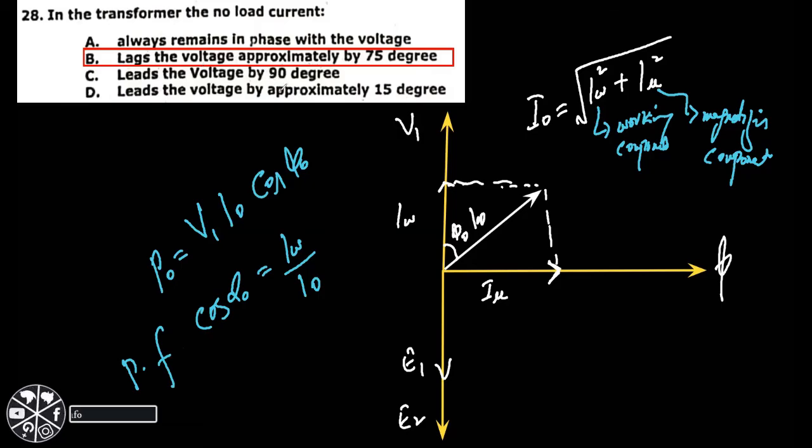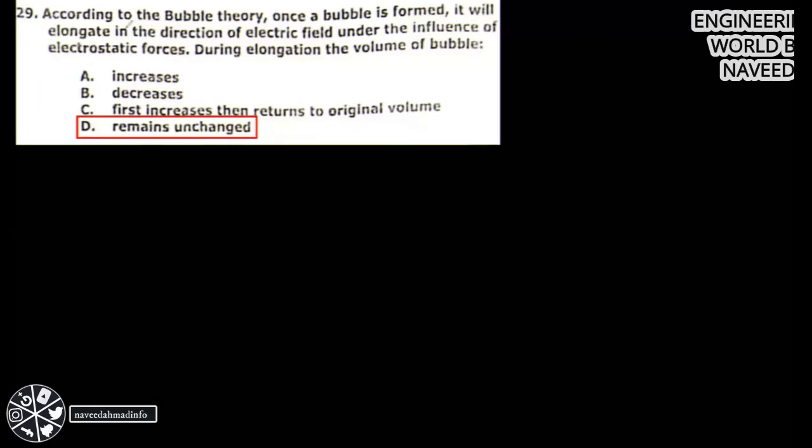Okay, next MCQ is, according to the bubble theory, once a bubble is formed, it will elongate in the direction of the electric field under the influence of electrostatic forces. During elongation, the volume of the bubble decreases, first increases then returns to original volume, or remains unchanged. So the volume of the bubble will remain unchanged.